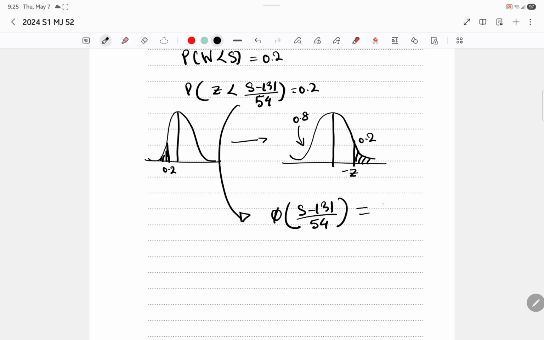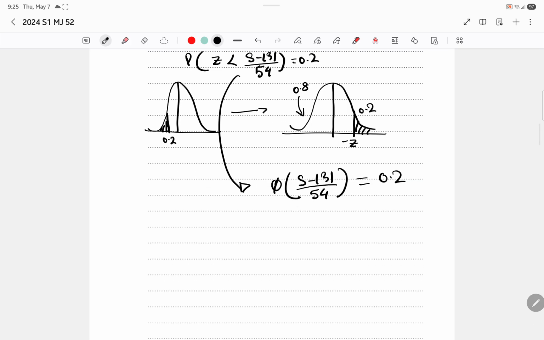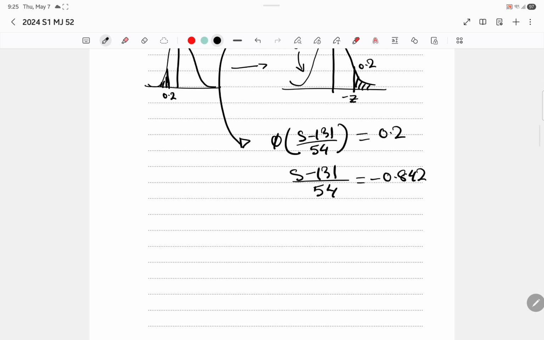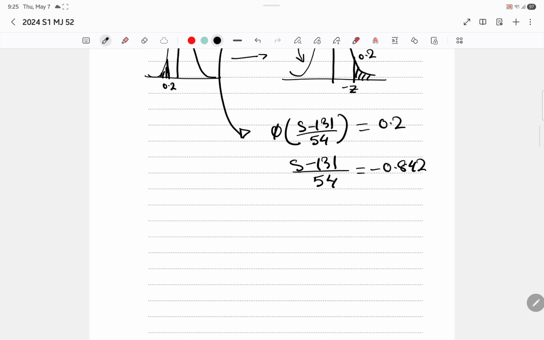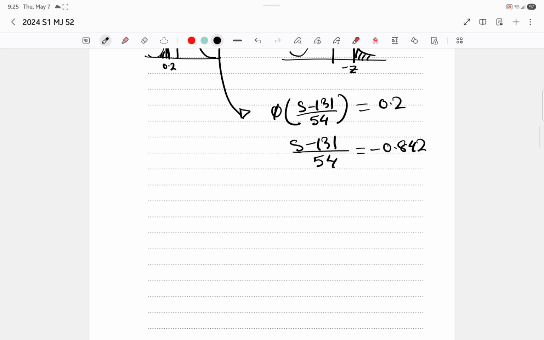is going to be 0.2, and if we inverse 0.2 we get this 131 by 54 is equal to negative 0.842. Now you guys can retrace using MF19, or I would personally use a calculator to do this. Either way you should get this value.